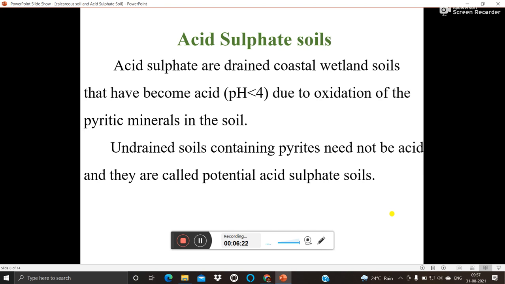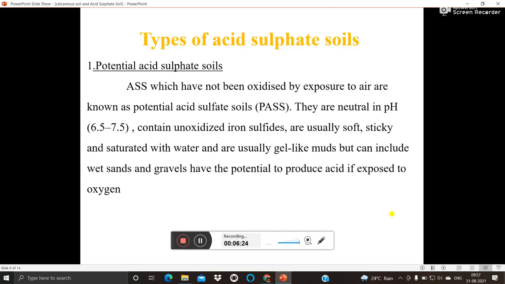So there are two types of acid sulfate soil. First one, that is potential acid sulfate soil. So let's see what is meant by potential acid sulfate soil. Acid sulfate soil which has not been oxidized by exposure to air is known as potential acid sulfate soil. So when we expose these soils to air, they have not been oxidized, so it is known as a potential acid sulfate soil.